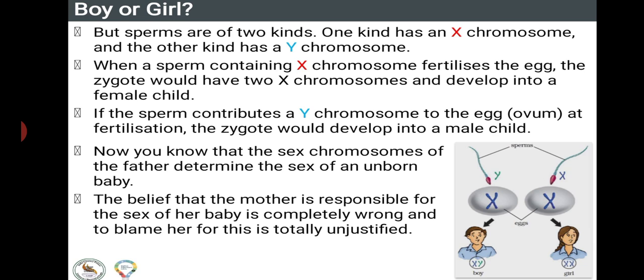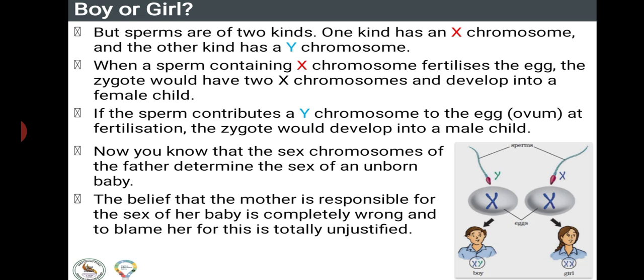When a sperm containing X chromosome fertilizes the egg, the development will be into a female child. The zygote would have two X chromosomes and develop into an XX child.